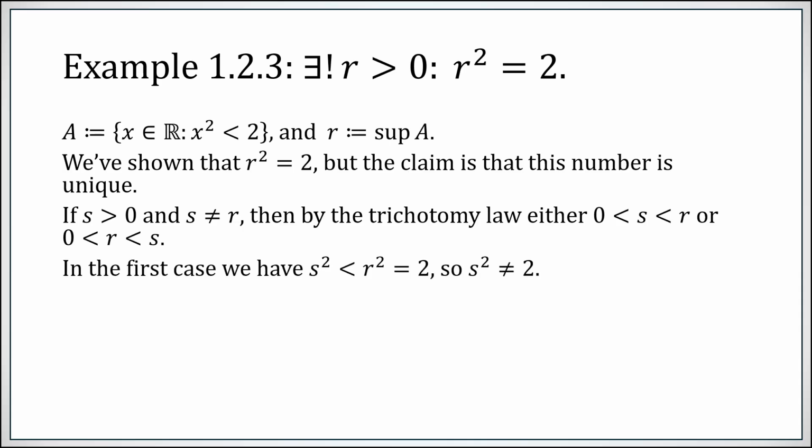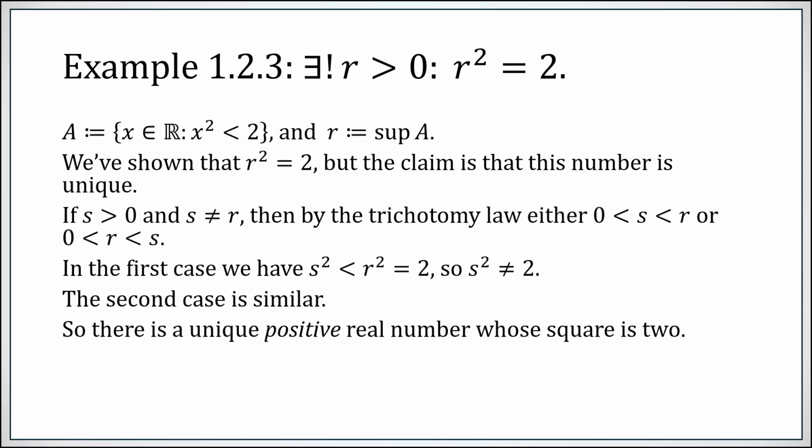But in the first case, if s is less than r, then s squared must be less than r squared, and r squared equals 2. So s squared cannot equal 2. And the second case is similar. Okay, so there cannot be another positive number whose square is 2. The trichotomy law and basic facts about multiplying inequalities by one another establish that there can only be a single positive real number whose square is 2, and we managed to construct it.